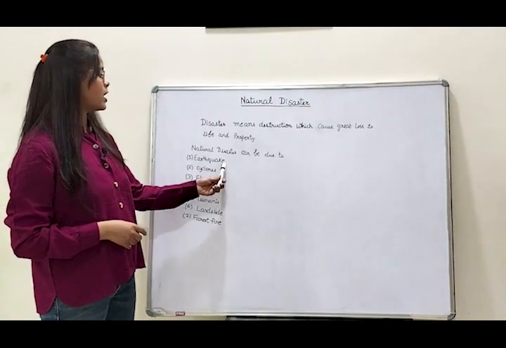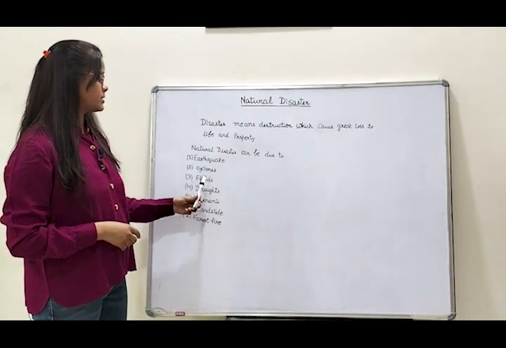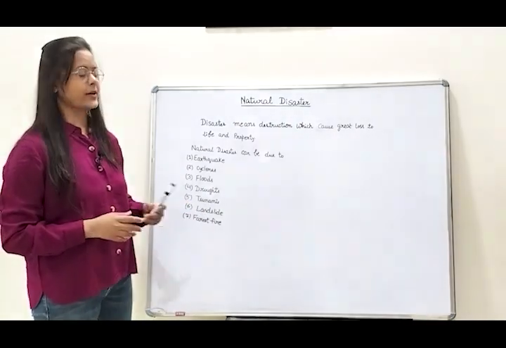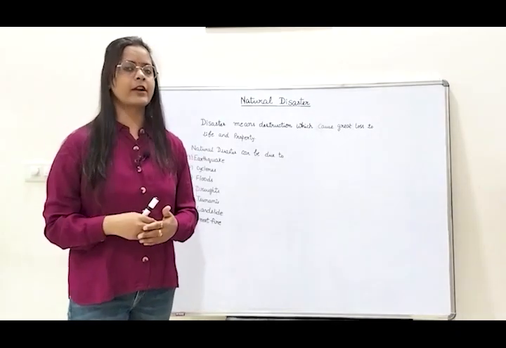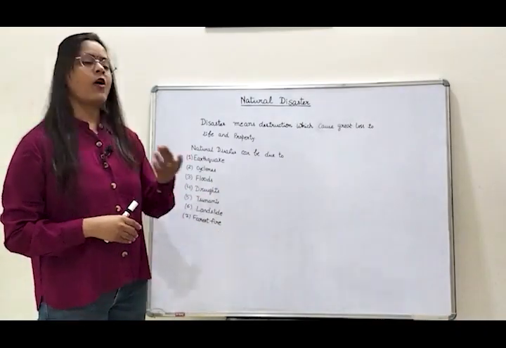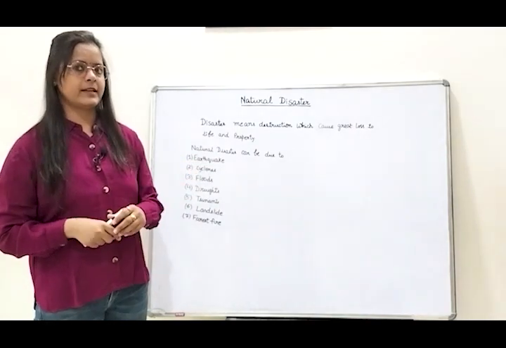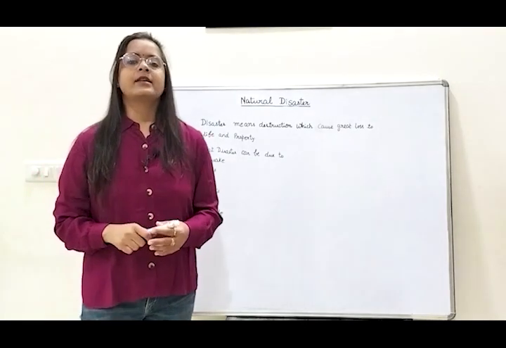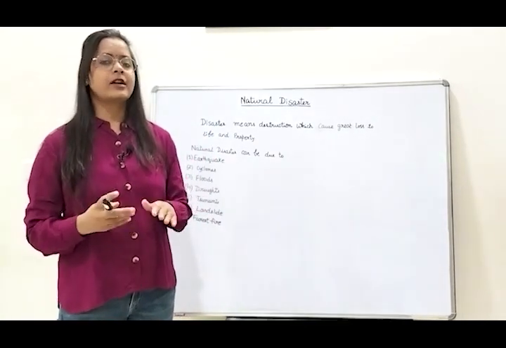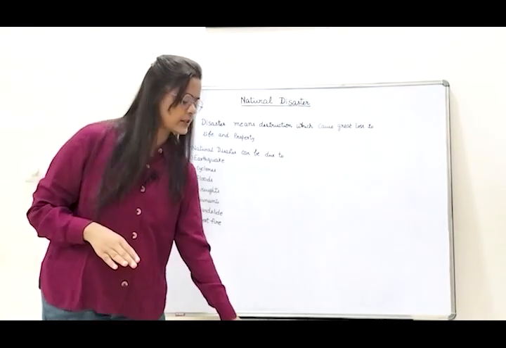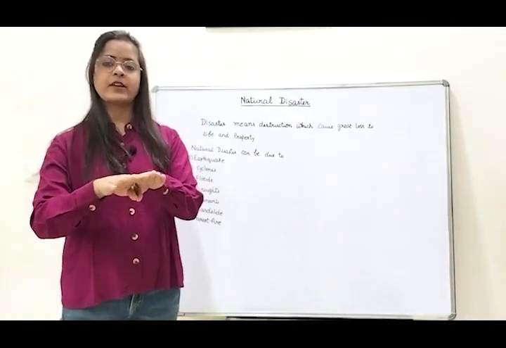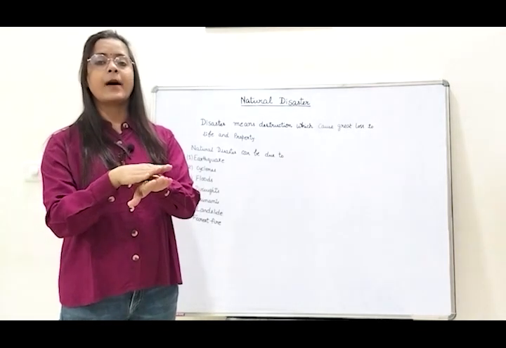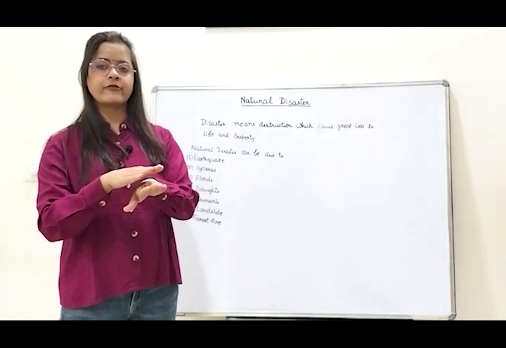The reasons are earthquake, cyclone, flood, drought, tsunami, landslide and forest fire. So we will go forward and know all these causes one by one in detail. Let's start with the first, that is the earthquake. What does earthquake mean? The earth has various tectonic plates. When there is vibration or shaking in the tectonic plates, then the upper surface of the earth is also affected.